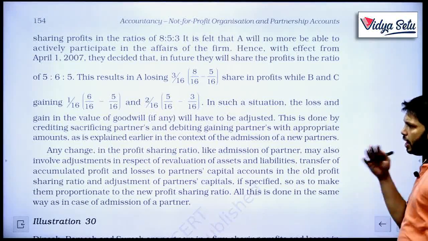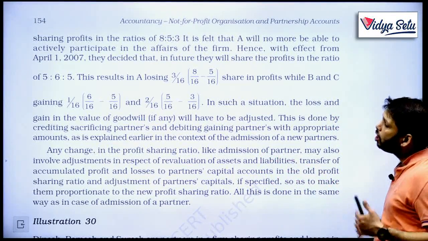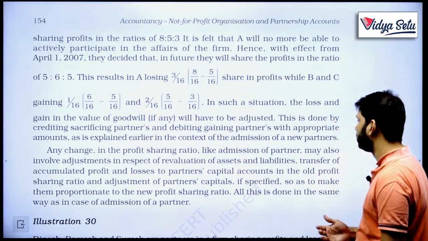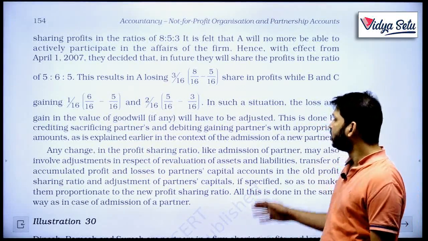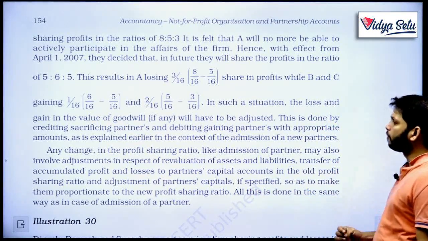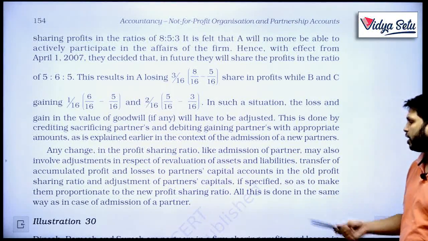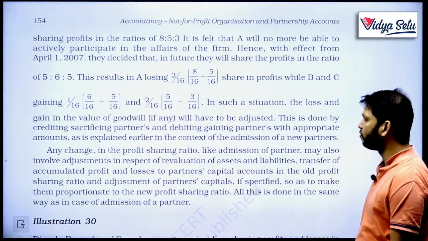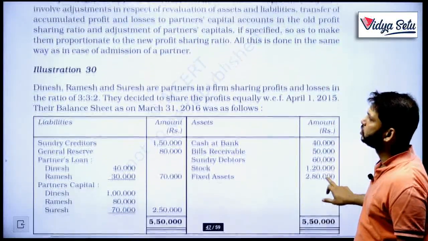Any change in profit sharing ratio, like admission of a partner, may also involve adjustment in respect of revaluation of assets and liabilities, transfer of accumulated profits and losses to the partners' capital accounts in the old profit sharing ratio, and adjustment of partners' capital accounts so as to make them proportionate to the new profit sharing ratio. All this is done in the same way as in case of admission of a partner.